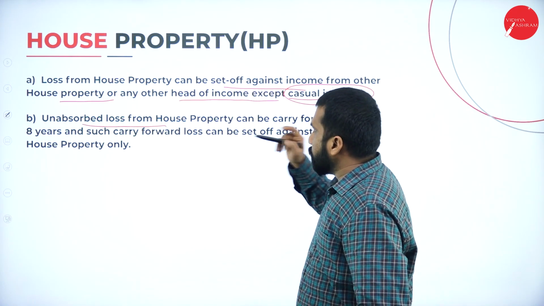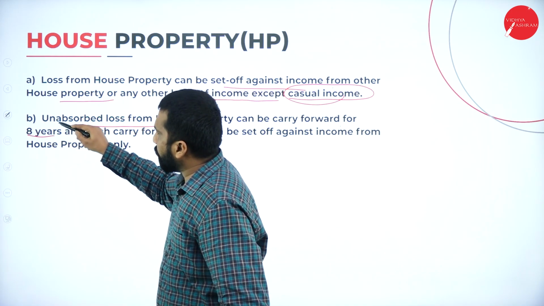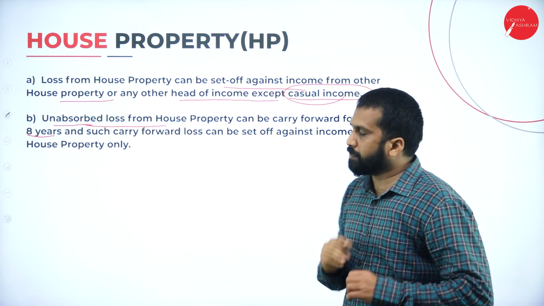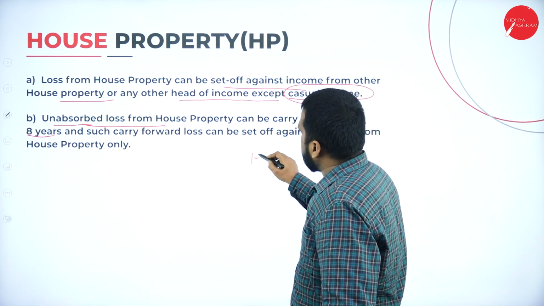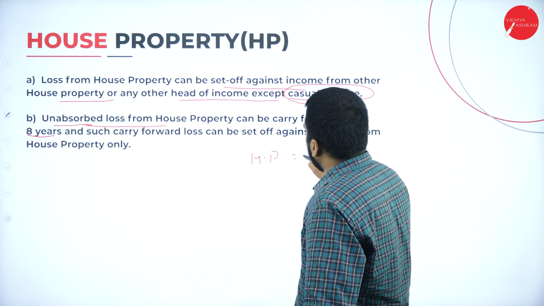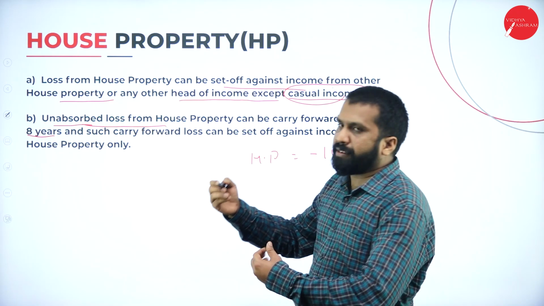Now, unabsorbed loss from house property can be carried forward for 8 years. What is this unabsorbed? I'll tell you. Now, your house property income is minus 10,000. You don't have any other income.